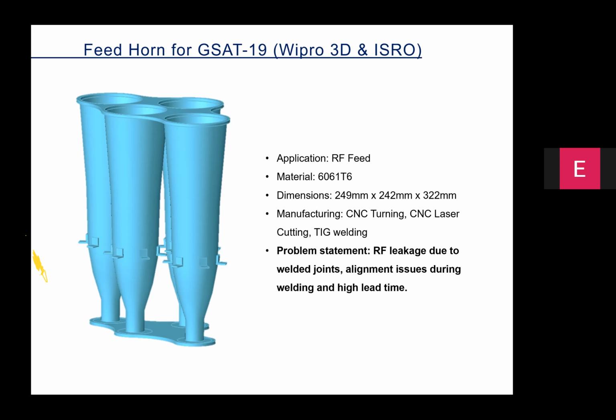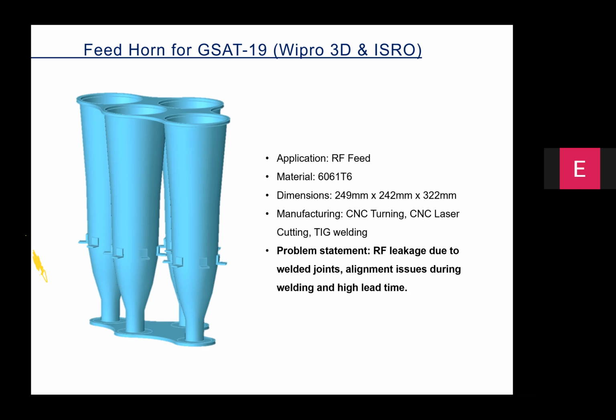If you can visualize, each of these four horns represents one region in the country: north, south, east, west. When it is part of the communication satellite, you can imagine that each horn will be responsible for communication linking of a specified, stipulated region of the country.